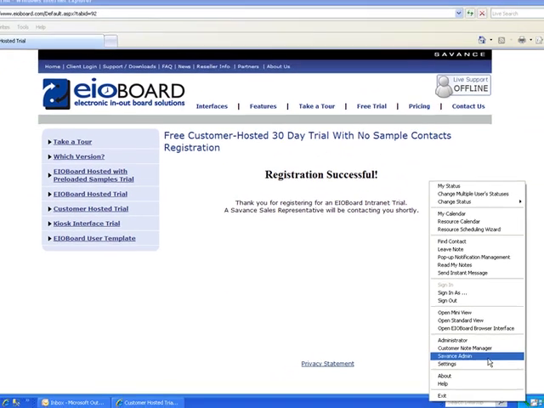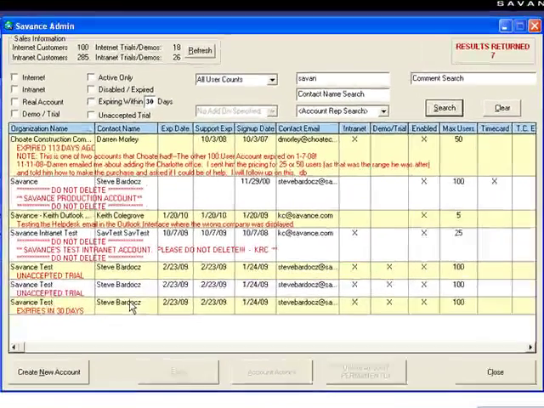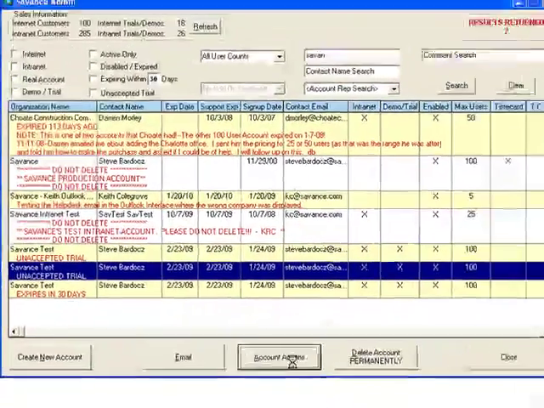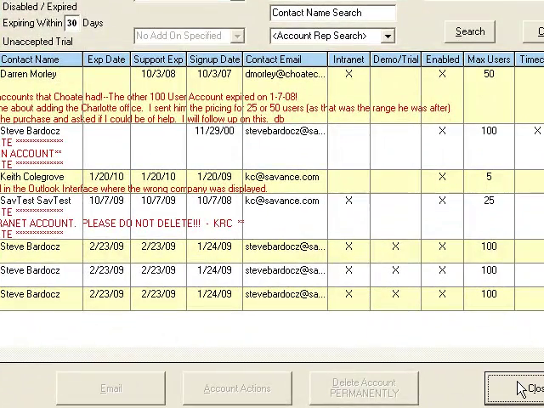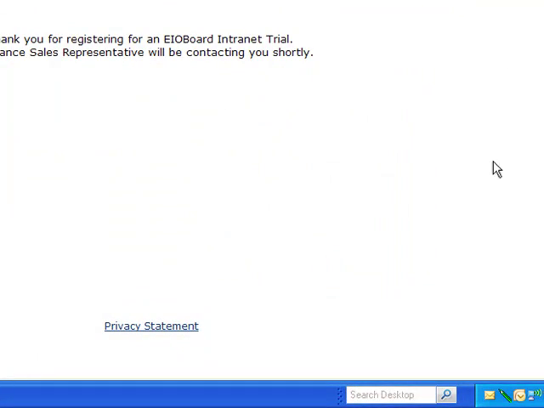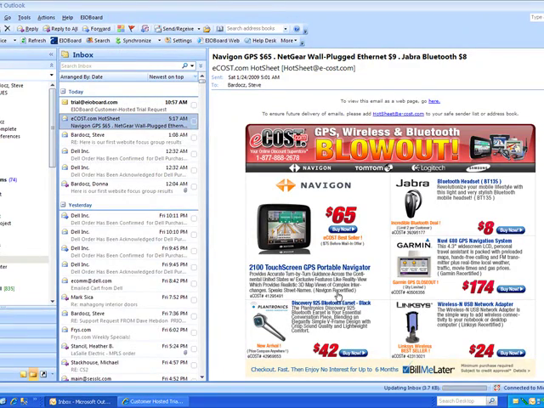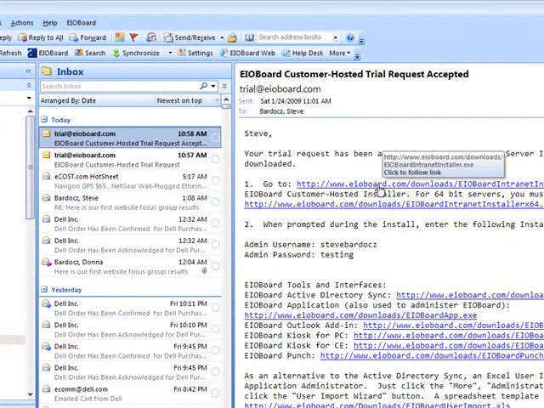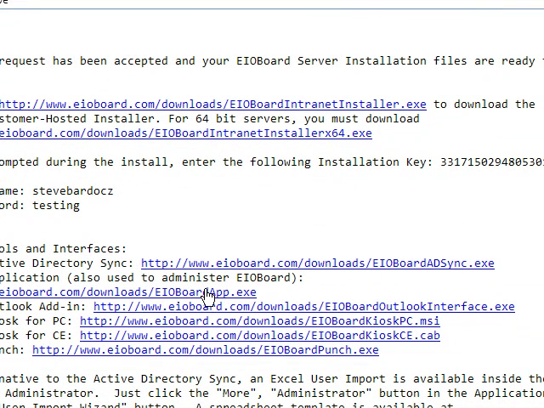At that point, Savance has some work to do to make sure that you indeed are the person who you say you are. And at that point in time, we'll go ahead and actually accept your trial, at which point you should get an email. And once you actually get that email, you'll have an email right in your inbox that'll tell you what your information is to basically sign up for that trial, and it tells you where to download the Intranet installer, where to download the Active Directory sync, where to download the EIOBoard application, the Outlook add-in, and so on and so forth.